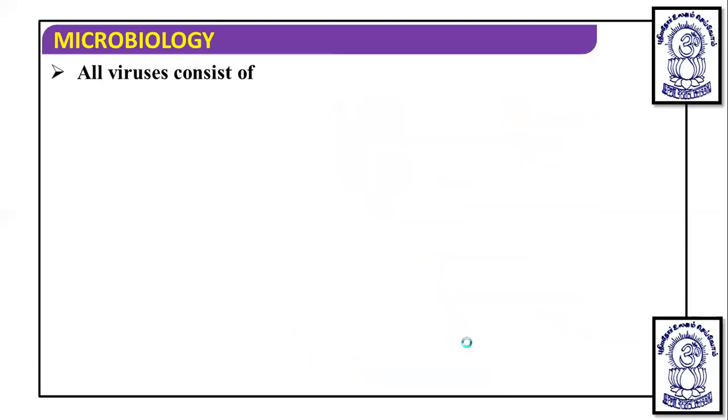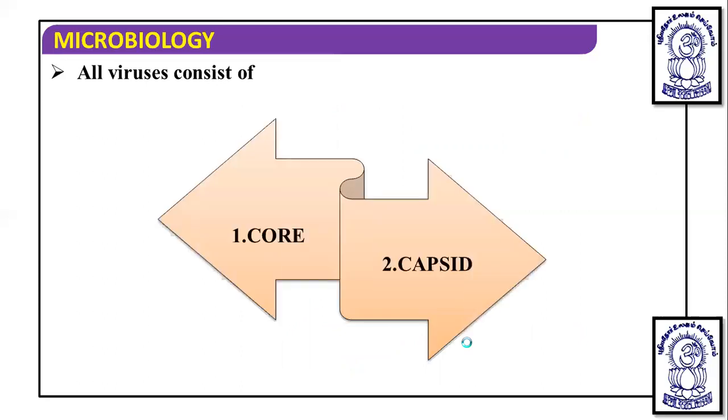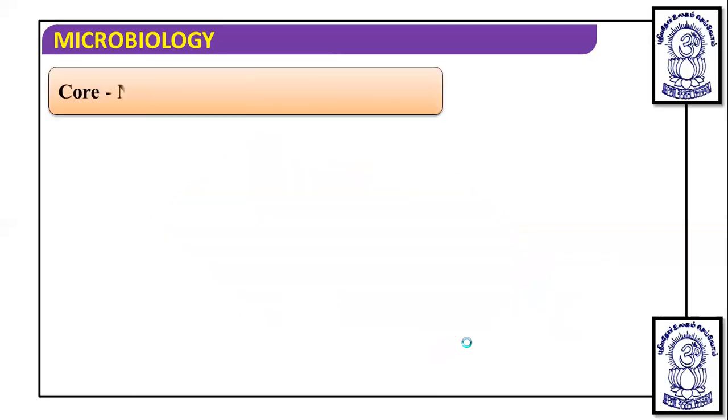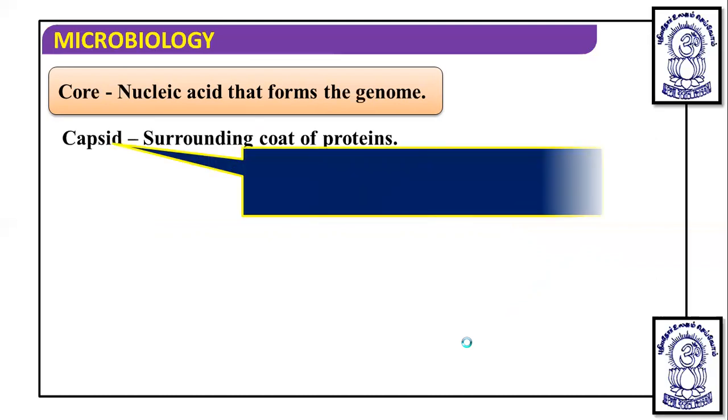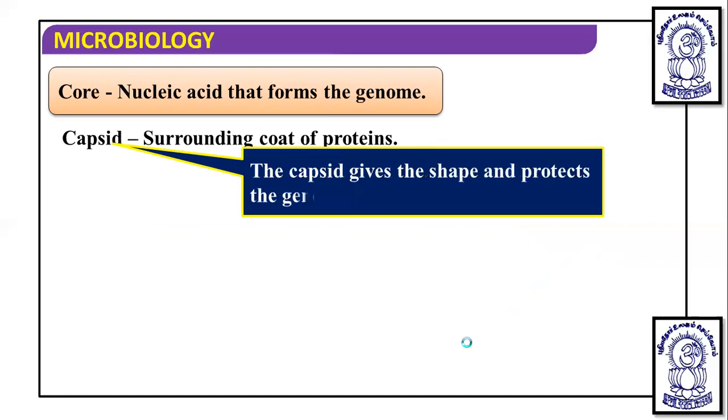So, whatever viruses we have discussed, we know that all viruses consist of a capsid and a core. The core has DNA or RNA, and the capsid is a protein coat. When we see the core, the nucleic acid forms the genome present in the central core. The capsid surrounds it as a coat of protein, gives the shape, and protects the genome.